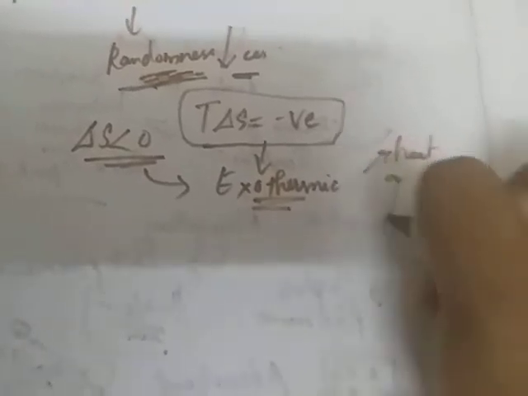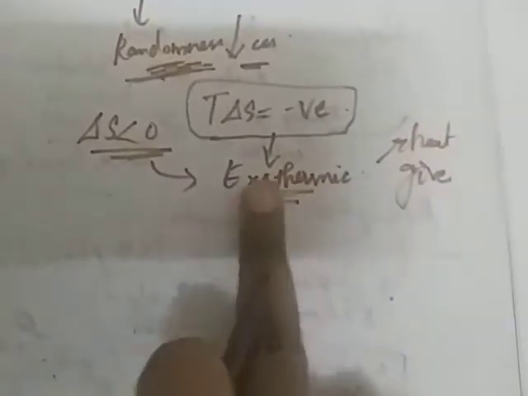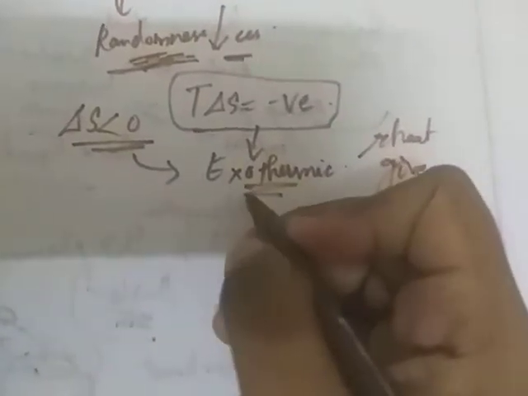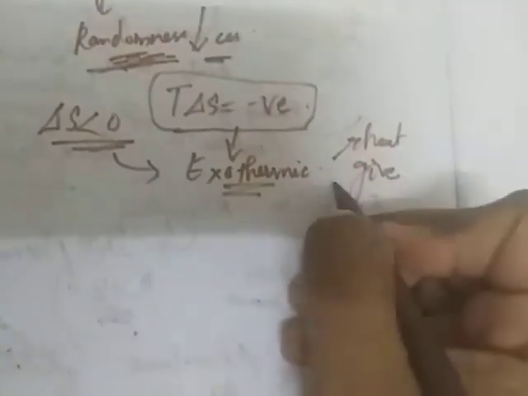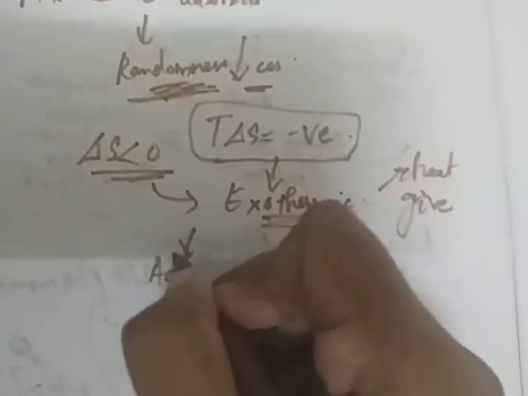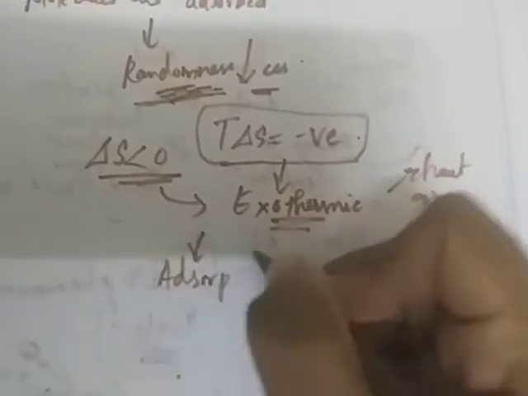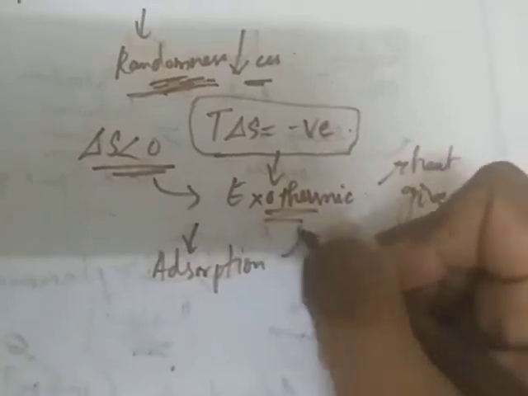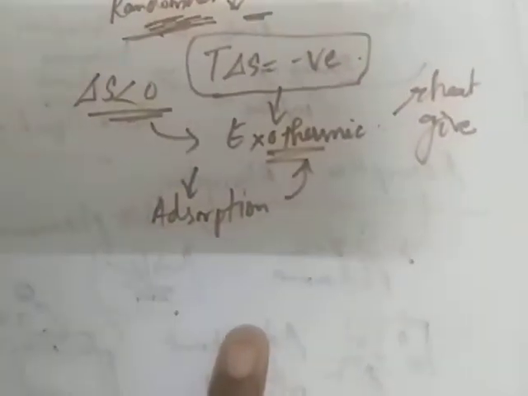You know about exothermic and endothermic: endothermic is cold giving, and exothermic is heat giving. Hence the adsorption process is an exothermic process.